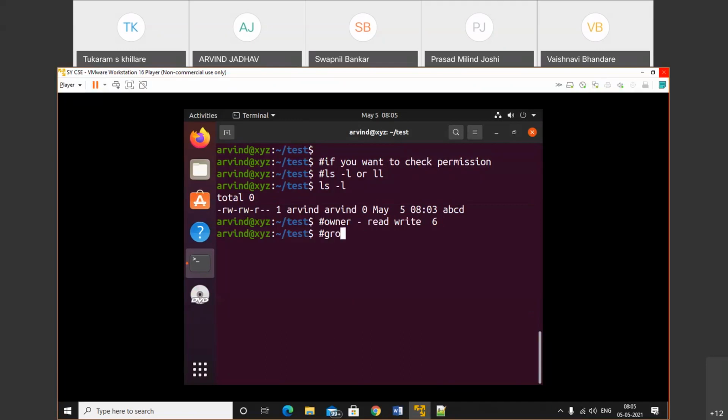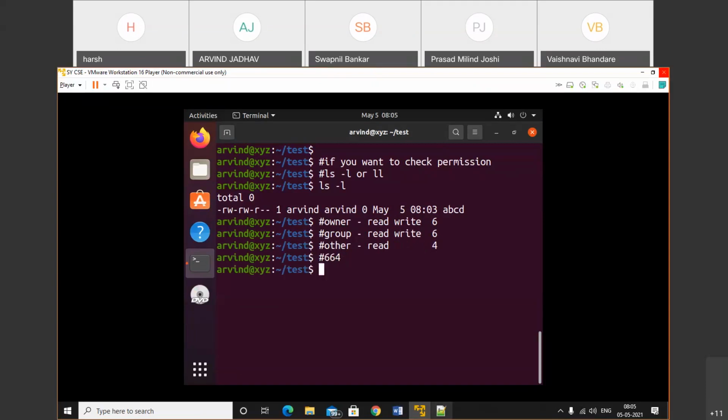So what about the group? Same thing, read and write. That means the maximum permission is 6. What about other? Just read only when a particular file is created. So what is the maximum permission? 4. So in the numeric format, the max permission when the file is created is 664. Now we need to change the permission according to the rule.